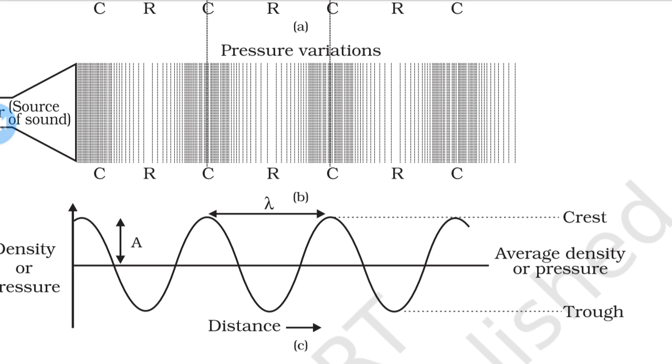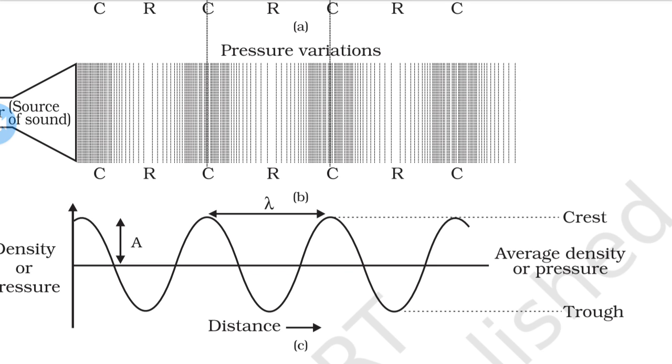So frequency is nothing but the number of waves produced per second. Suppose you are beating the drum: how many times you beat it per unit time is the frequency.